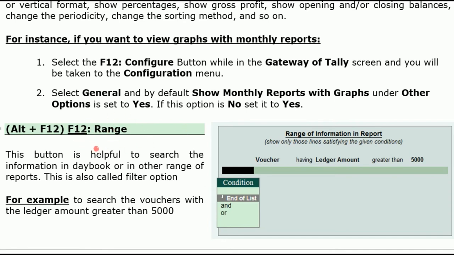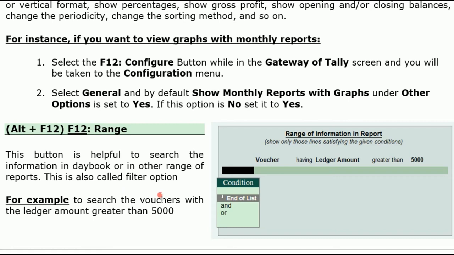Alt F12 is search. In Tally, when we are displaying reports, maybe display daybook, in that you can search any transaction by using the range option, that is Alt plus F12. This button is helpful to search the information in daybook or in other range of reports. This is called the filter option.